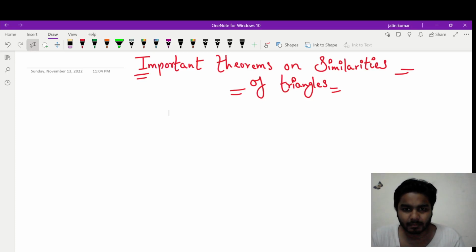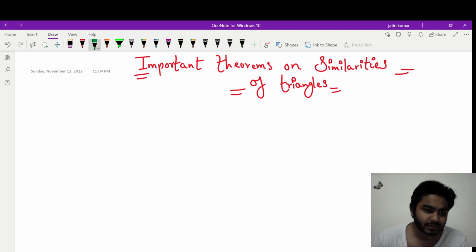Hello students, my name is Jatin and we were doing chapter 6 of class 10th called triangles. We have already covered two topics of this chapter. In part 1 we covered the basic proportionality theorem and related questions, and in part 2 we covered similarities and related questions. In this part we are going to do the related theorems on similarity of triangles. So let's begin with the very first theorem.